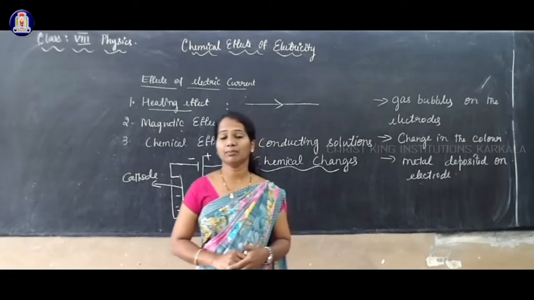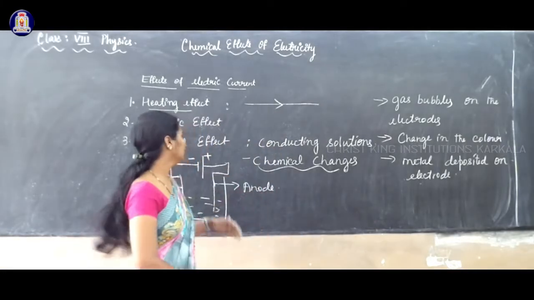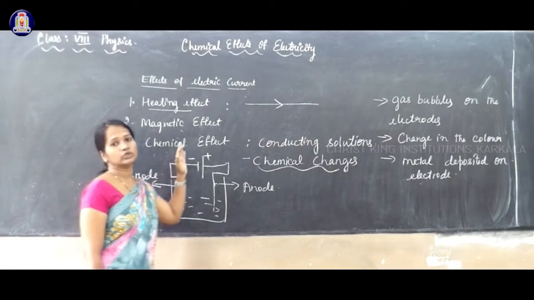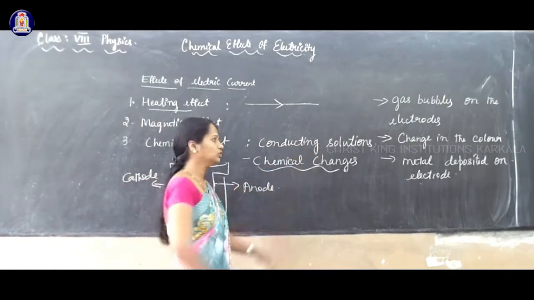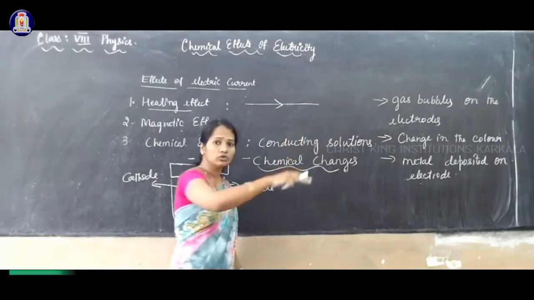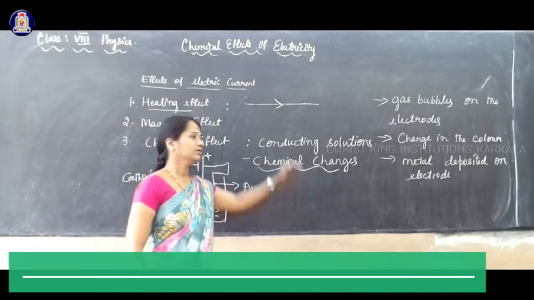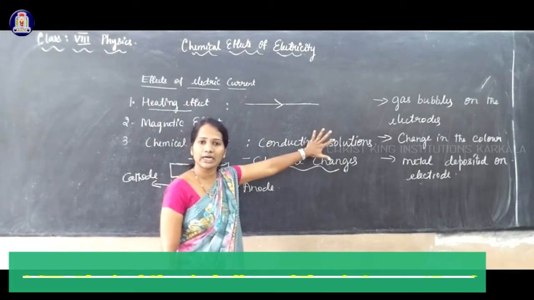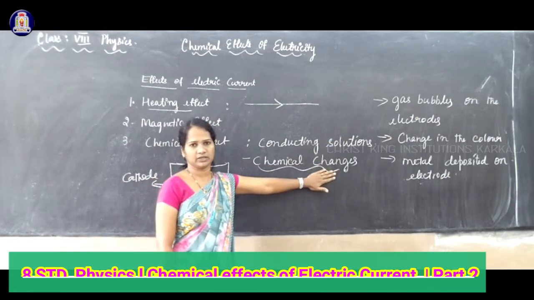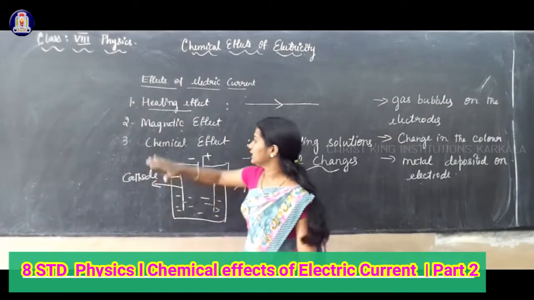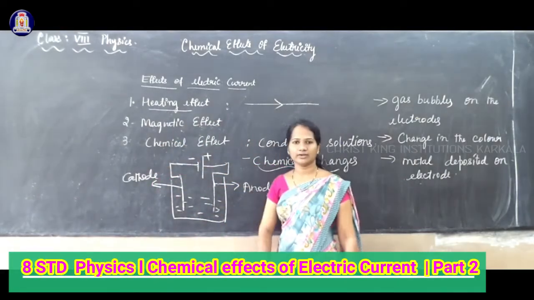So what is the chemical effect of electric current? When electricity flows through a conducting solution, chemical changes take place. This is called the chemical effect of electric current.